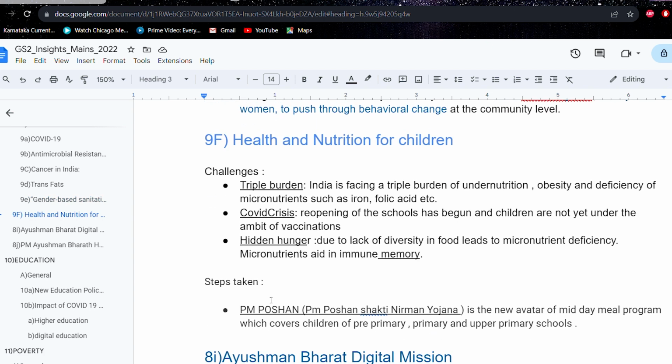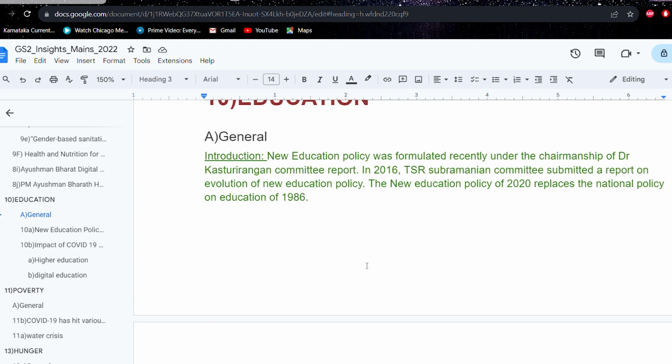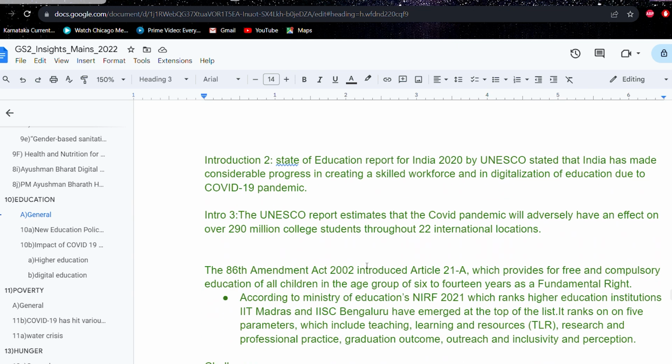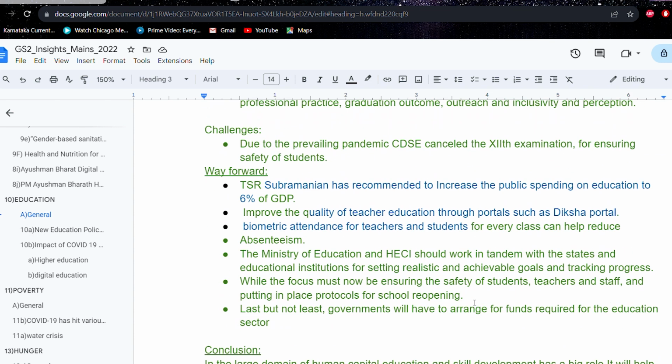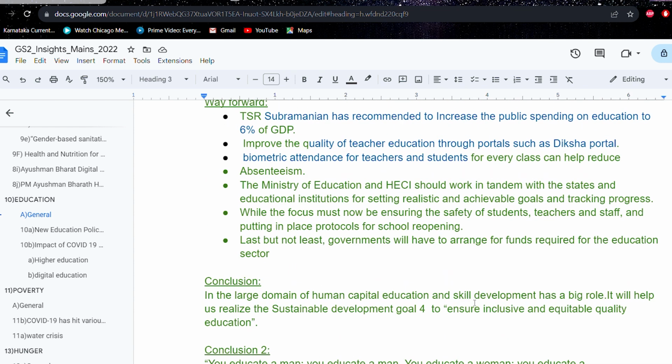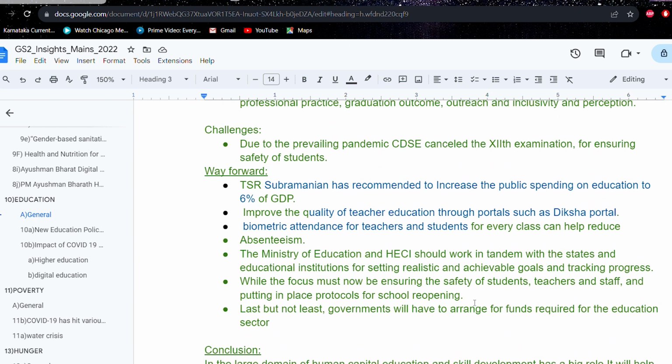for each of these topics, that is health, education. This is what was for education. You can also prepare certain predefined introductions and conclusions, so that if it is some general question regarding health, or some general question regarding education, even if you are not getting any other conclusion for that, if you have such predefined conclusions, you can just write it there. The conclusions can have any way forward, committees' recommendations, you can write in the conclusion.